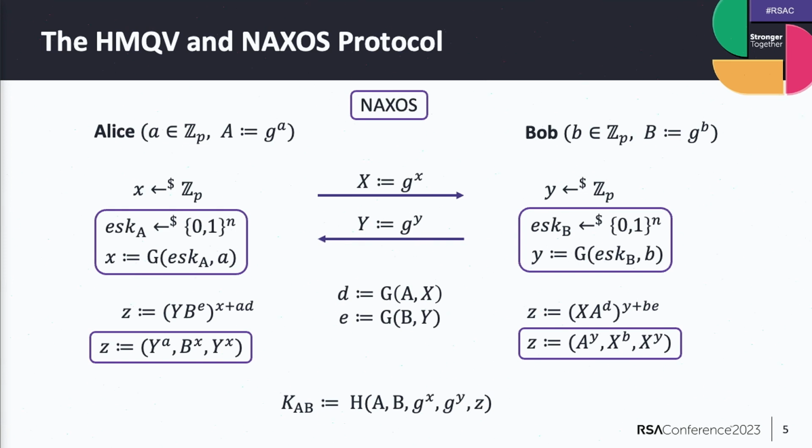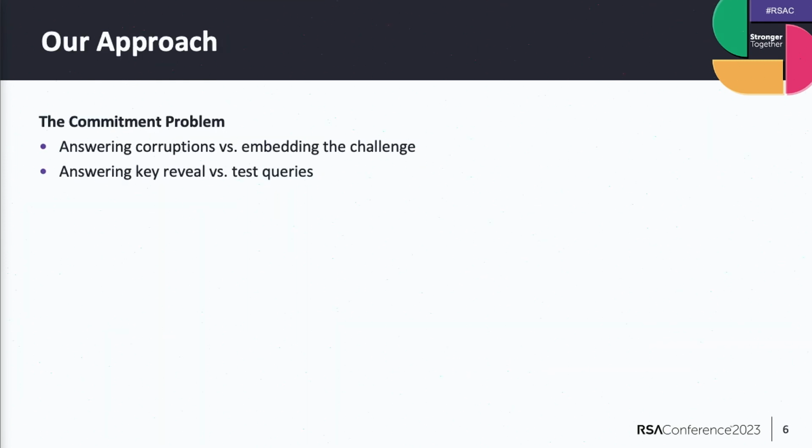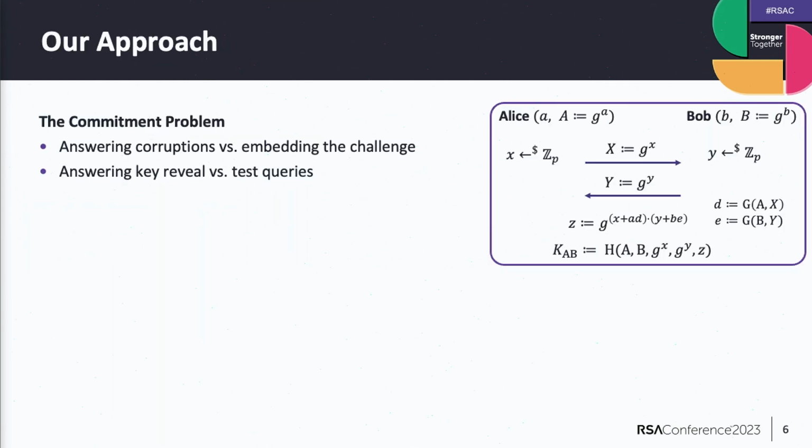And then in order to derive the final key, we will now compute 3 Diffie-Hellman shares. So we will use the public keys of both parties, mixing them with the ephemeral keys, and compute these 3 values. Okay, so these are the 2 protocols. I will now focus on the HMQB protocol only, and I want to highlight a few things. So here's the protocol again.